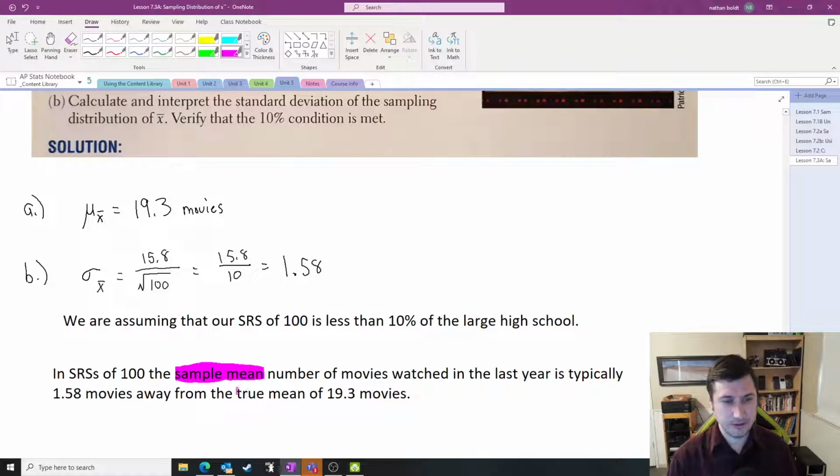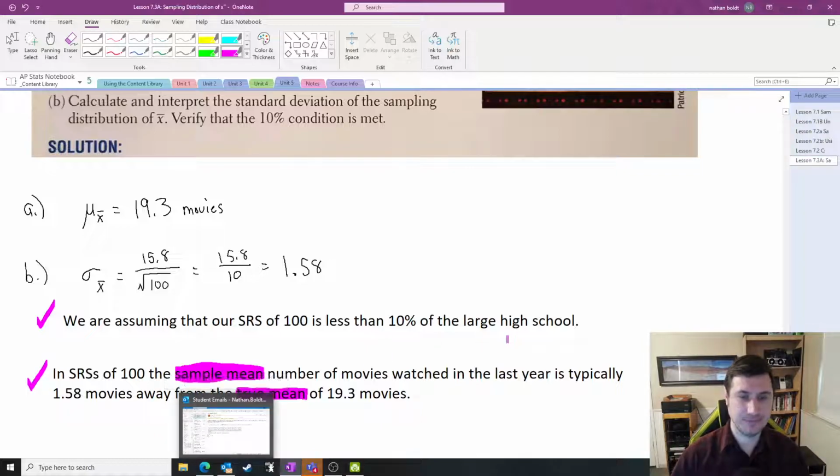That's why you always reread your answer. The true mean of 19.3 movies. All right, ladies and gentlemen, right now that's what I want you to be able to do. Identify the sampling distribution center, the mean, and then also the standard deviation with the 10% rule and the interpretive sentence. Good luck with that.